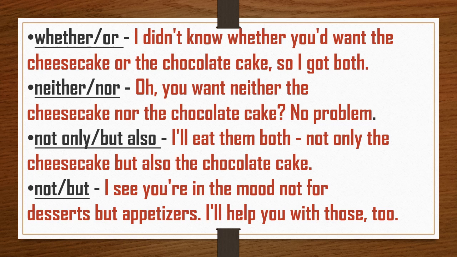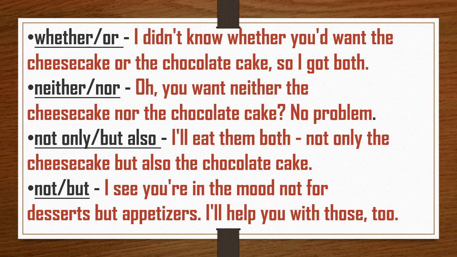Now next, whether or. I didn't know whether you would want the cheesecake or the chocolate cake, so I got both. So this is the use of whether and or. Then the next pair is neither nor. Oh, you want neither the cheesecake nor the chocolate cake, no problem.